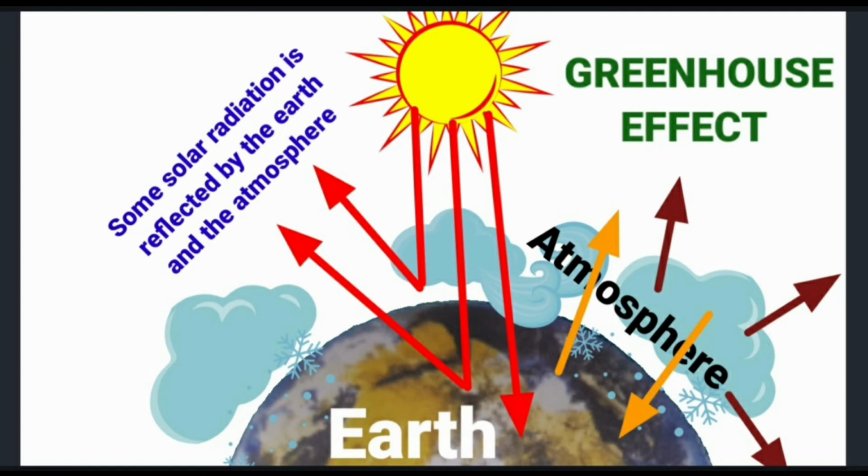What is the greenhouse effect and global warming? Gases like carbon dioxide, methane, and chlorofluorocarbons trap the heat radiated by the earth and prevent the escape of heat from the earth. An increase in the presence of these gases in the atmosphere causes an increase in the temperature of the atmosphere. This is called the greenhouse effect. The greenhouse effect leads to global warming, which can cause melting of polar ice, increase in sea levels, flooding, etc.